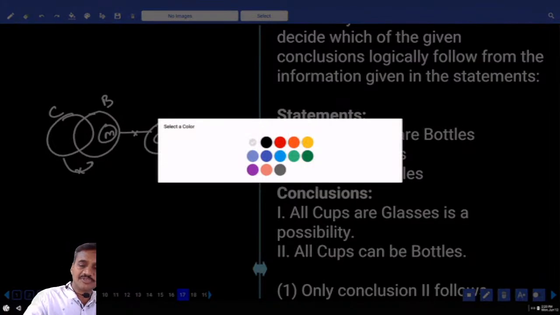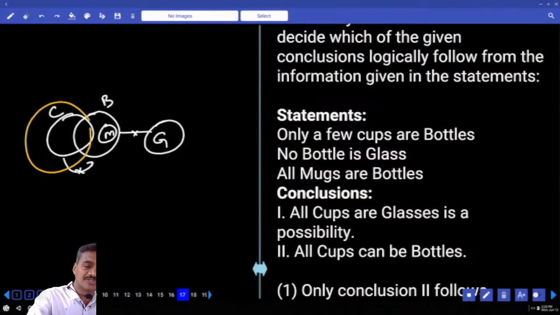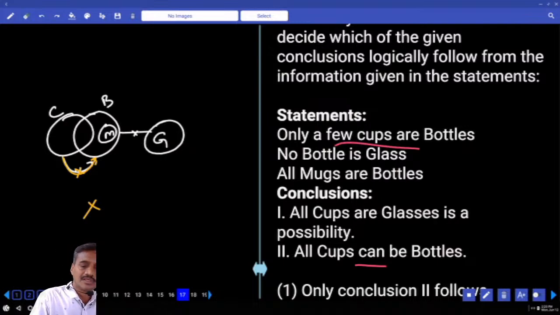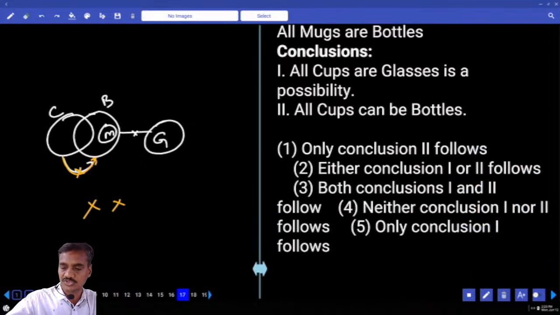Now this entire cup is a part of glass. In order to make it possible, glass should be like this. Is it possible? No, it is not possible. Hence, first one is wrong. Second, all cups can be bottles. This entire cups can be bottles. Now, this entire cup must be part of this bottle. Does it happen? No. Why? Because it is said only a few cups are bottles, but not all. Hence, what is the answer here? Neither one nor two, and which choice is that? Choice 4 for question number 17.